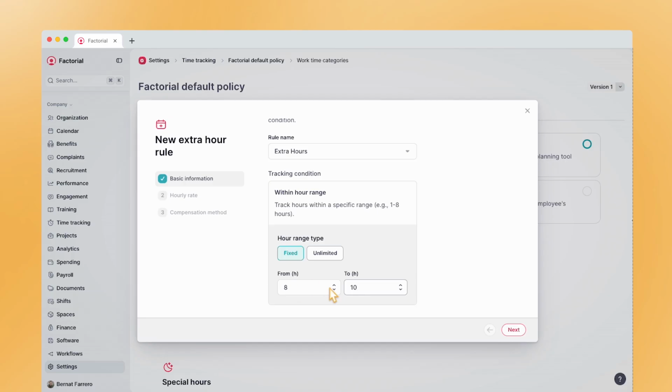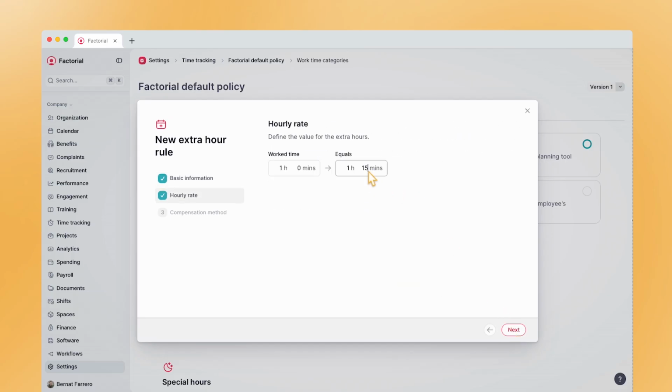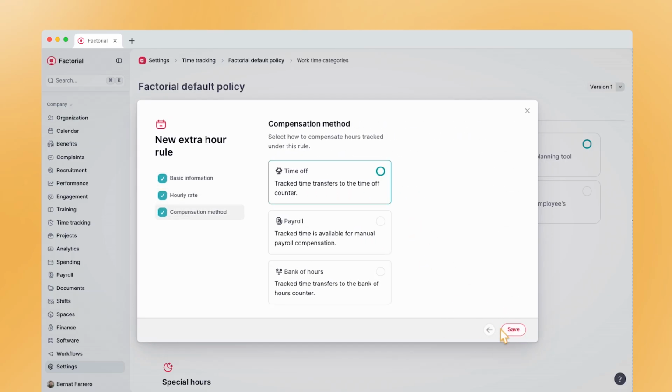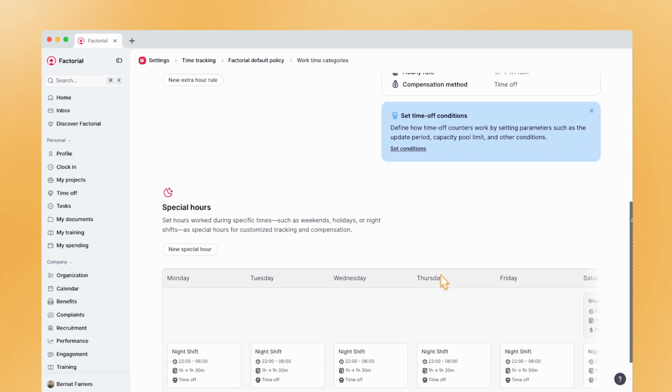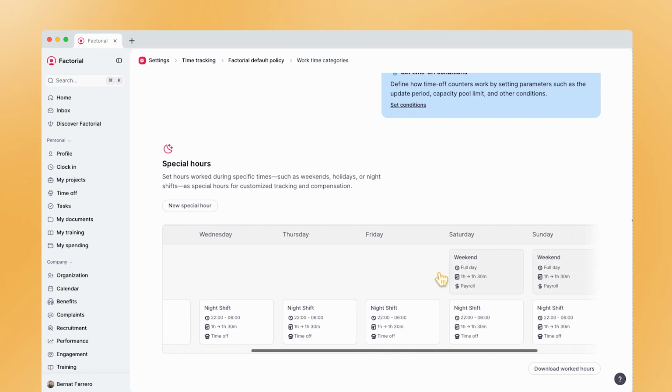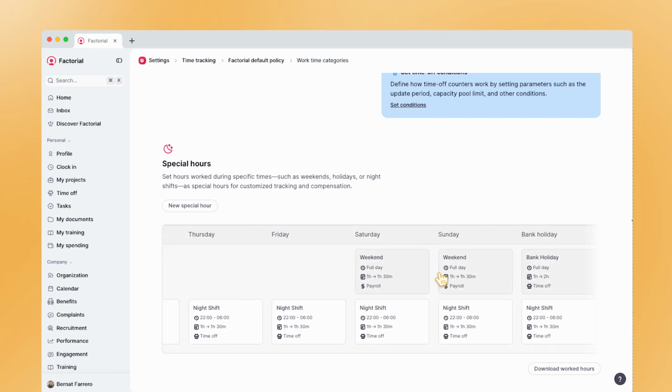We now support the stacking of extra hours, but extra hours can also work in special ranges. For example, hours from 10 in the night to 6 in the morning can be quantified in a certain way. Hours in weekends or holidays are quantified in a certain way. Now in Factorial, we also support these extra hours based on specific ranges.